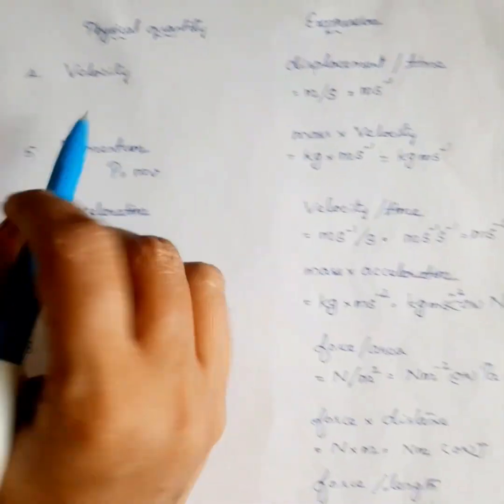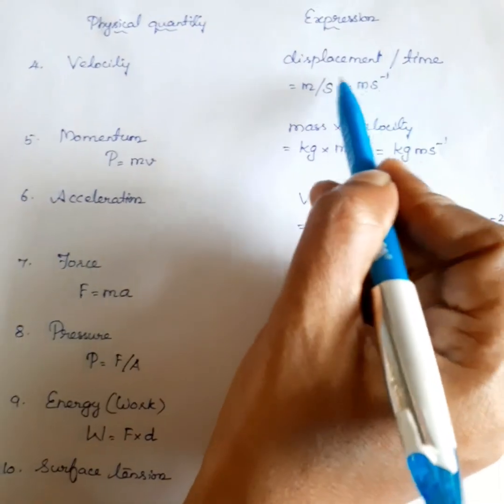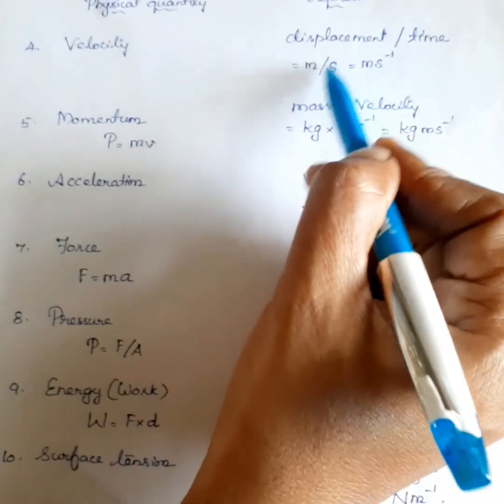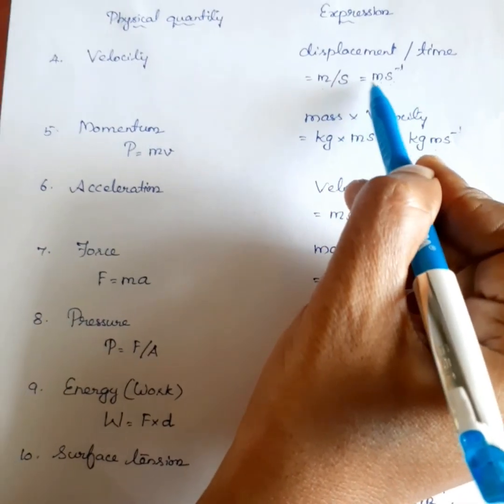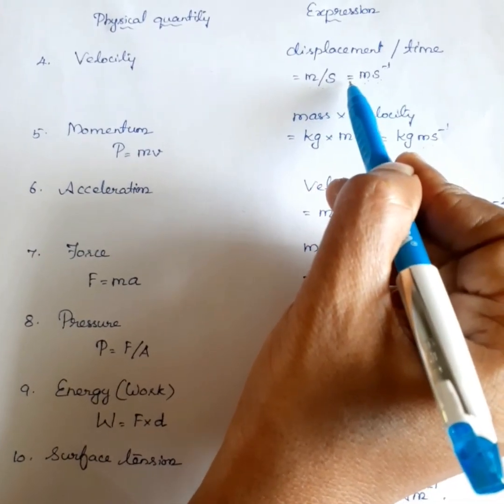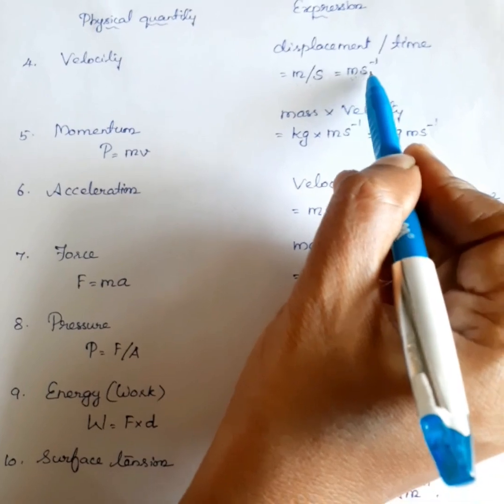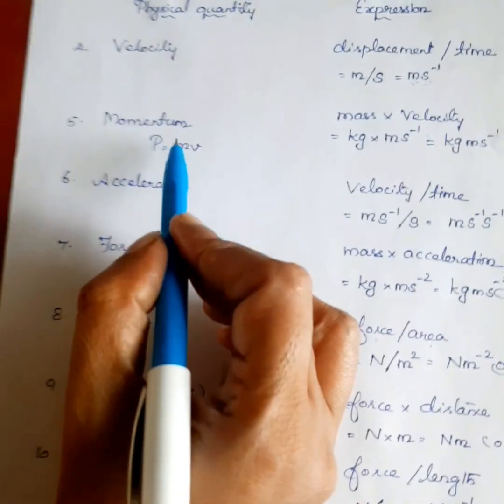Next physical quantity is velocity. Velocity is equal to displacement by time. The unit of displacement is meter. The unit of time is second. So, meter per second, otherwise written as meter second power minus 1. Next one is momentum.